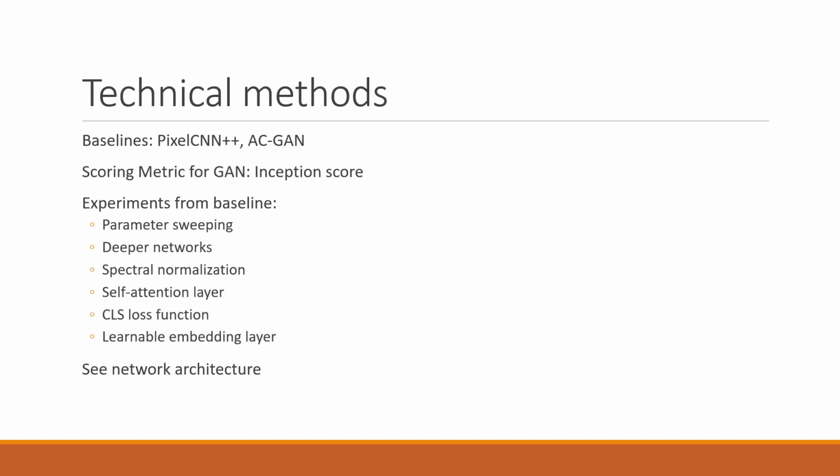In terms of technical methods, we start off with two baselines. One is the PixelCNN++ method, and the second is the AC-GAN method. For scoring metric for GANs, we use the inception score. And for experiments to improve on the baseline, we do a few. We start off with parameter sweeping, then we try increasing the depth of networks. We also try adding spectral normalization layers and self-attention layers. We also use a more complex CLS loss function. And finally, we add learnable embedding layers. Please see the poster for details on the network architecture.